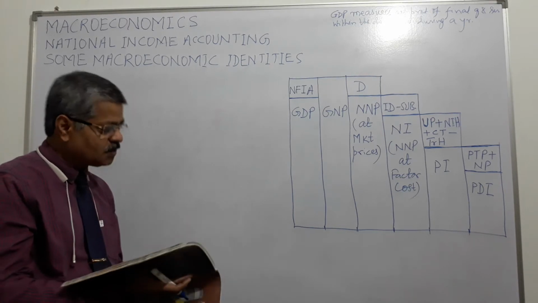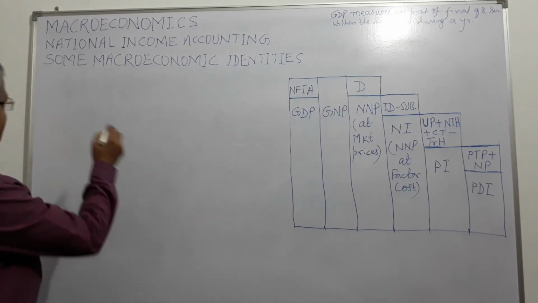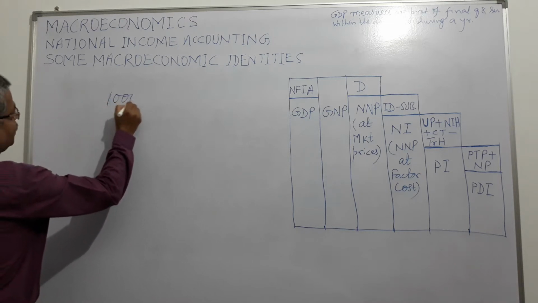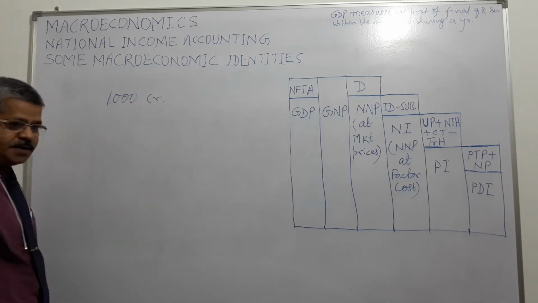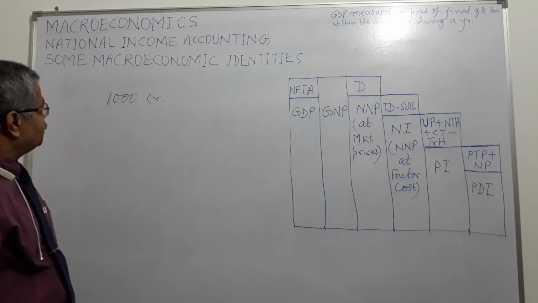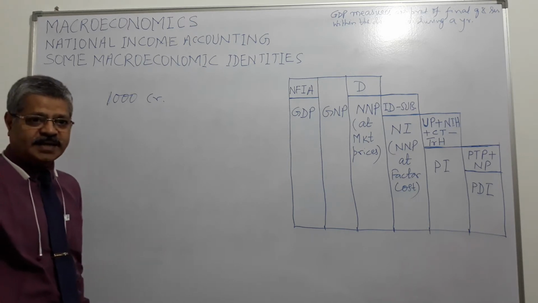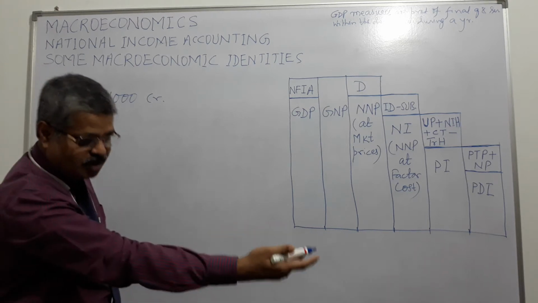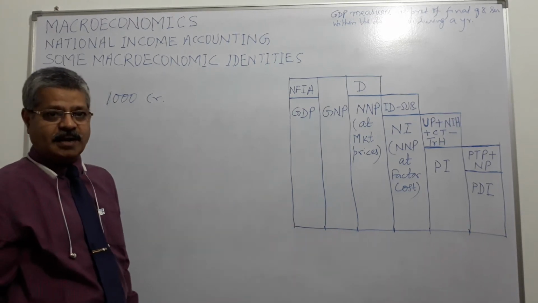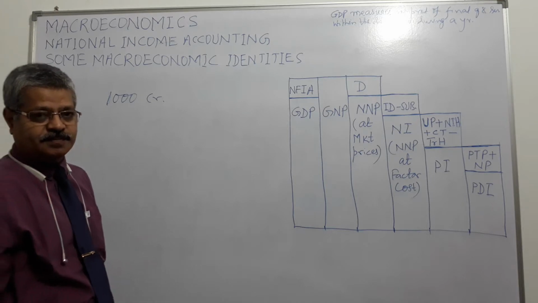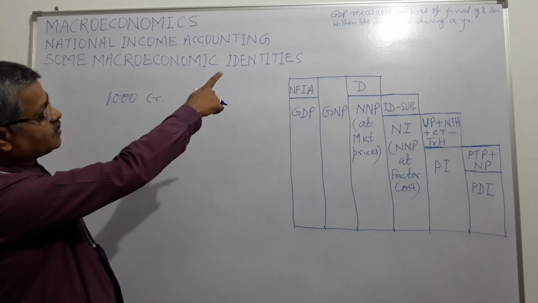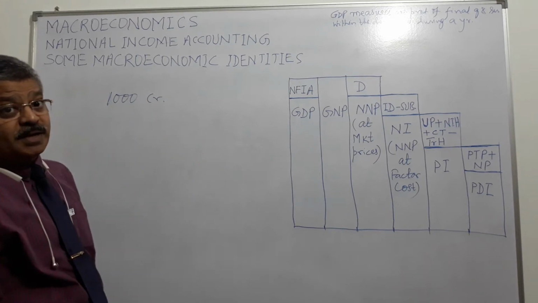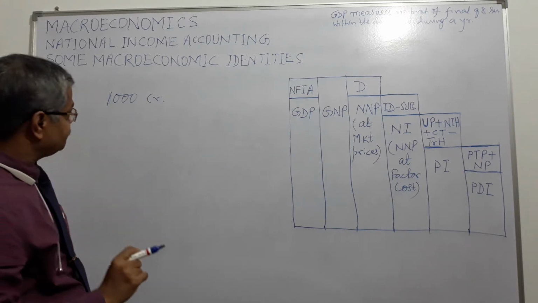So, suppose India's GDP is 1000 crore, right? But you will find that several Indians are working abroad, several foreigners are working in India. So, what about that? Because GDP is taking place within the domestic economy, right?